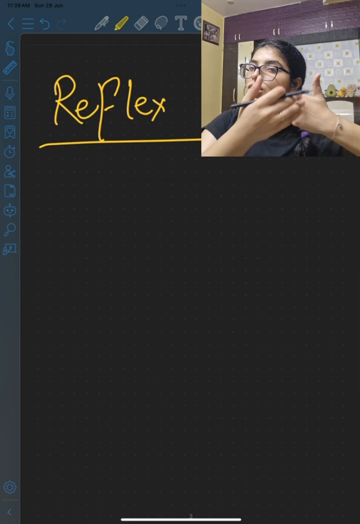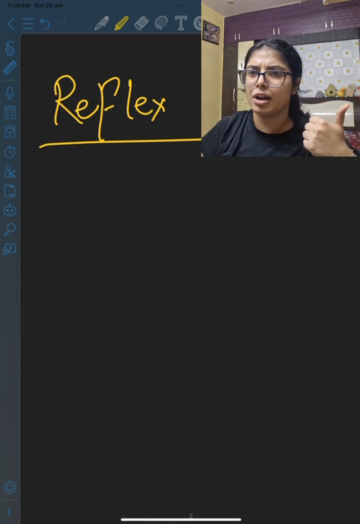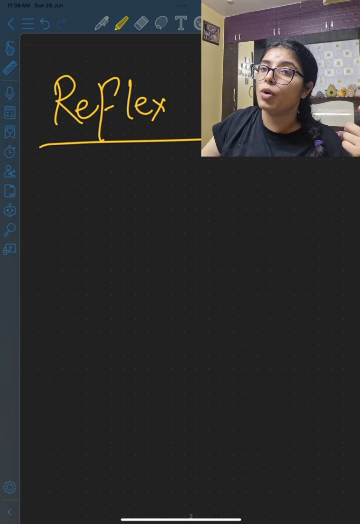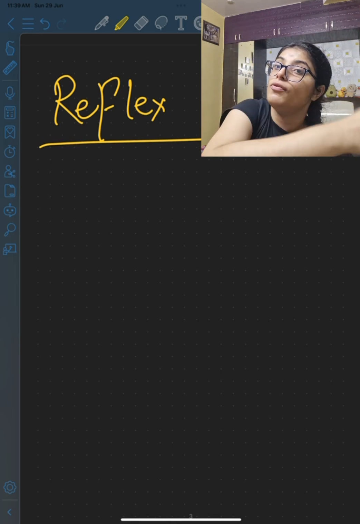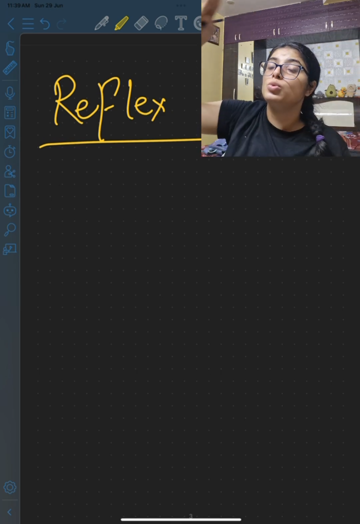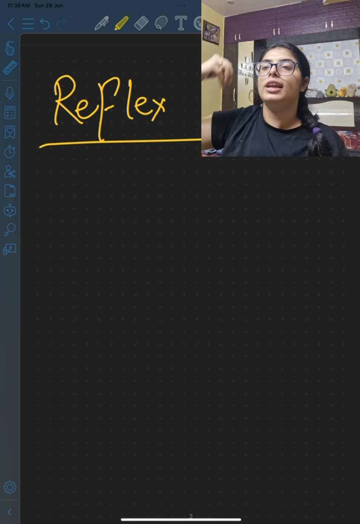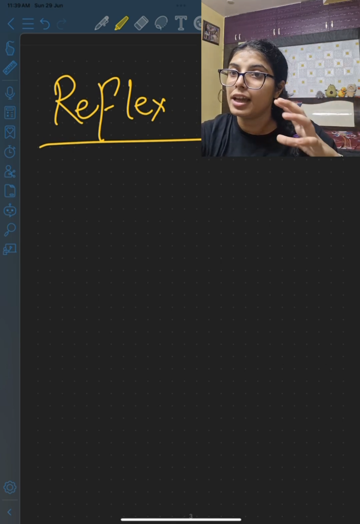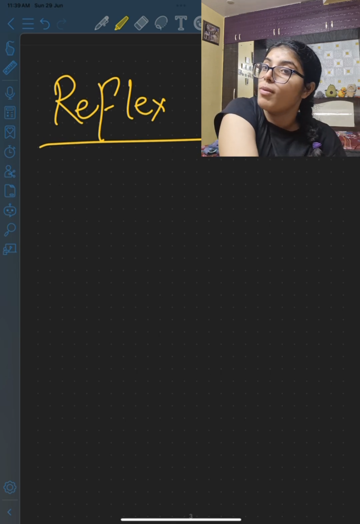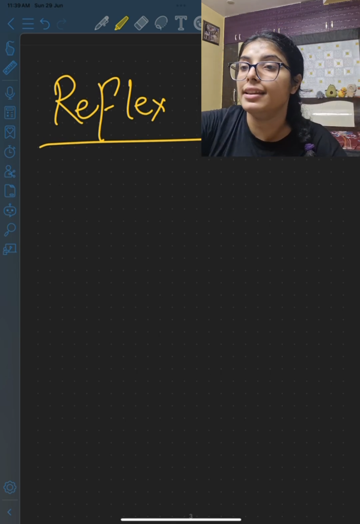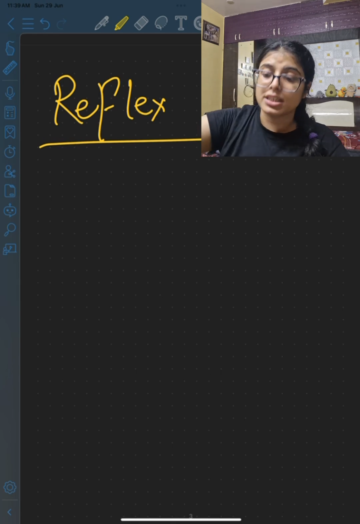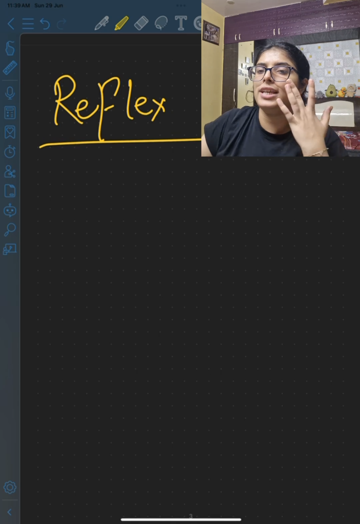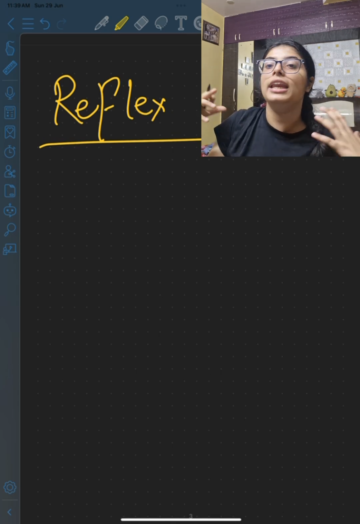First of all, the information is taken by the receptors, wherever the receptors are located. Then the information will be passed on to the sensory neurons. Sensory neurons will pass on the information in the form of electrical signals from the receptors to the brain or spinal cord. The brain or spinal cord will finally interpret and pass on the information to the motor neurons. Then once the motor neurons have taken the information, they will start conducting it in the form of electrical signals, and they will finally send this information to the effector organ. In this case that we just studied, the effector organ is muscle, but there can be a lot of different cases. Reflex actions can be required at any given point of time by any part of the body.